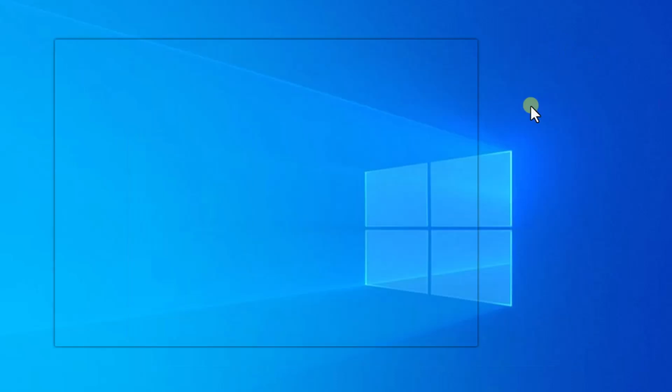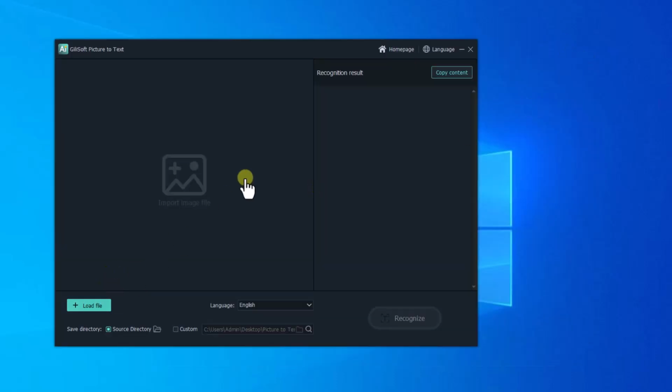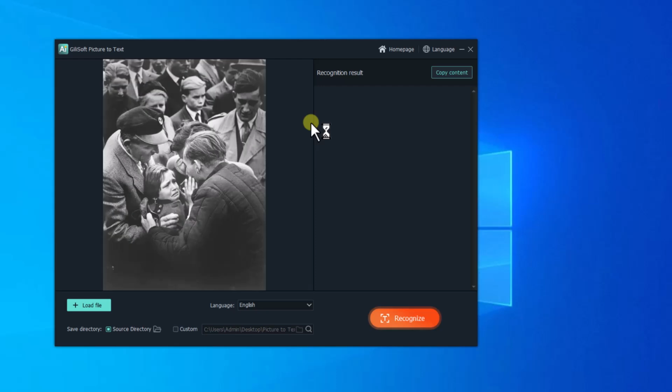Picture-to-text. Picture-to-text accurately extracts text from images, providing a convenient way to obtain written information from visual sources. It helps in digitizing and accessing content that might otherwise be difficult to obtain, opening up new possibilities for data extraction and utilization.